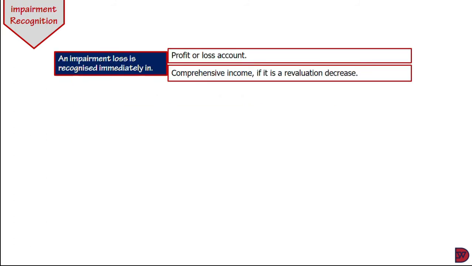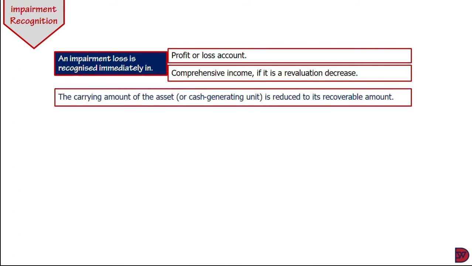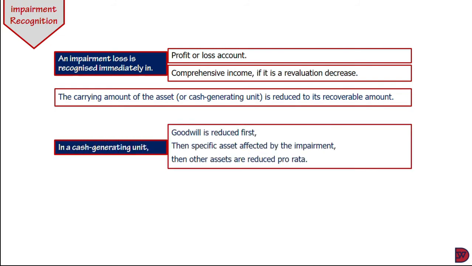Now, let's look at how it is recognized. An impairment loss is recognized immediately in the profit or loss account, or recognized in the comprehensive income if it is a revalued asset that has been decreased. Now, the carrying value of the asset or the cash generating unit is supposed to be reduced to its recoverable amount. Now, in the cash generating unit, the goodwill is first reduced. Then any specific asset mentioned to have been impaired is also reduced. Then the other assets in the cash generating unit are reduced pro rata.